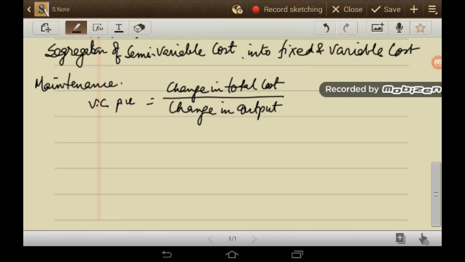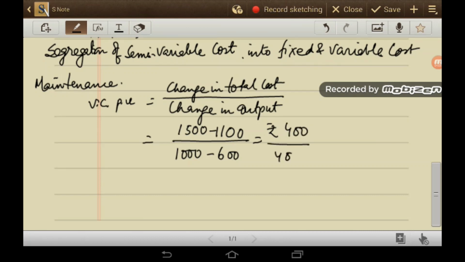So change in total cost is 1500 minus 1100 by 1000 units minus 600 units. So this is rupees 400 by 400 units. This gives rupee 1 per unit.